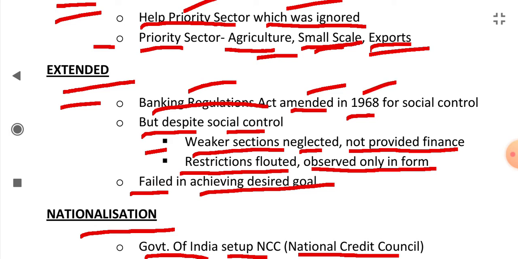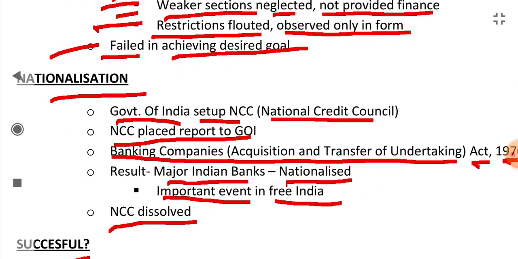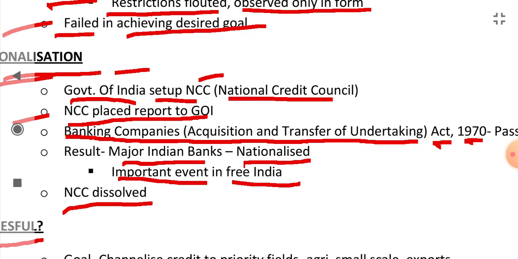But despite social control, weaker sections were neglected, they were not provided the finance, restrictions were flouted, they were observed only in form or on paper. This failed in achieving the desired goal. Then nationalization happened. How did it happen? The Government of India set up the NCC, National Credit Council. NCC placed its report to the Government of India, and on the basis of this report, the Banking Companies Acquisition and Transfer of Undertaking Act 1970 was passed. The result was that major Indian banks were nationalized. It was an important event in free India. After this, NCC was dissolved.